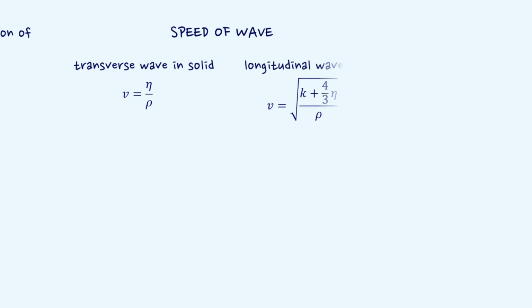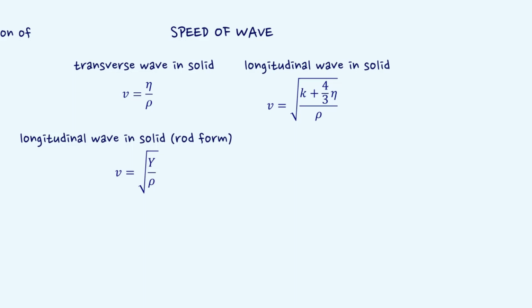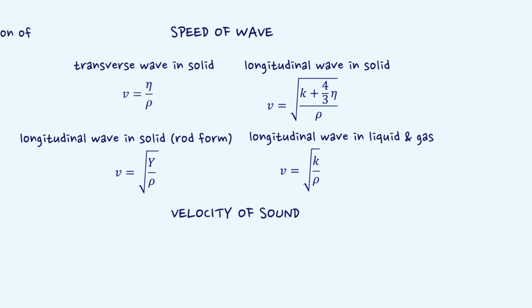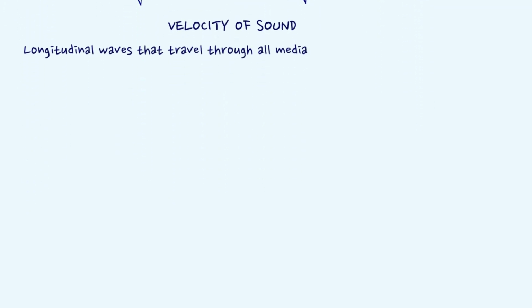Speed of transverse and longitudinal waves in different media is given as follows. Velocity of transverse wave in solid, v = √(η/ρ). Velocity of longitudinal wave in solid, v = √((K + 4η/3)/ρ). Velocity of longitudinal wave in rods, v = √(Y/ρ). Velocity of longitudinal wave in liquid and gas, v = √(K/ρ). Sound waves are longitudinal waves and can travel through any medium.